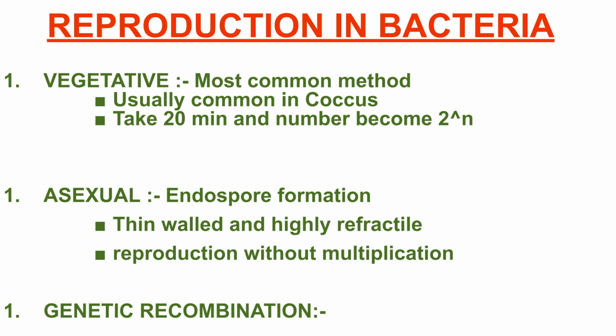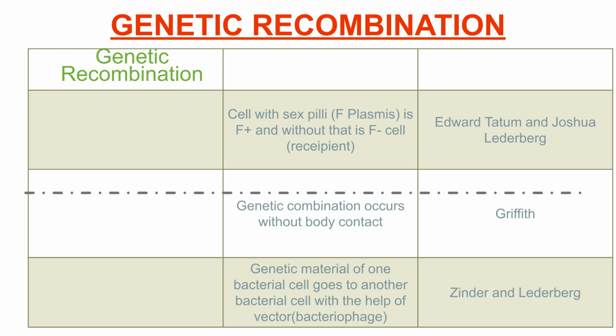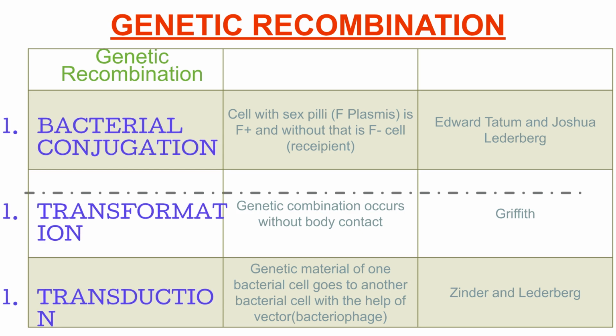The third method is genetic recombination. Genetic recombination is an important part of bacterial reproduction. The three types of genetic recombination are bacterial conjugation, transformation, and transduction. Each of these methods has unique features and was discovered by different scientists, which we will explore further.